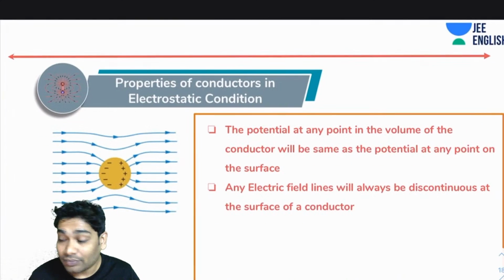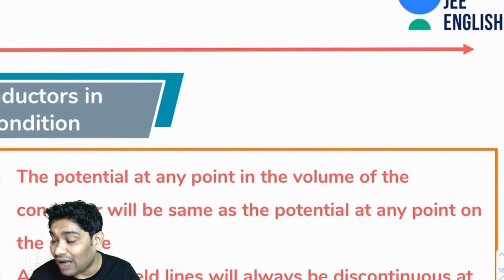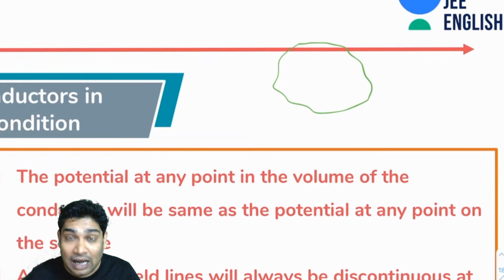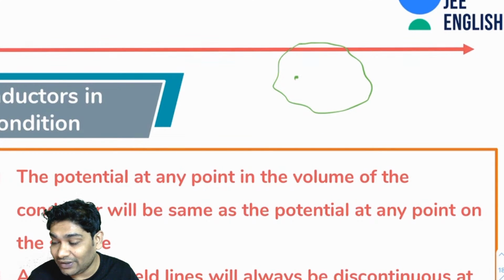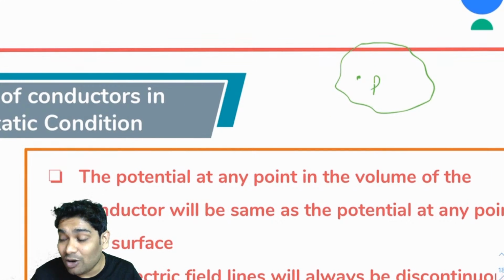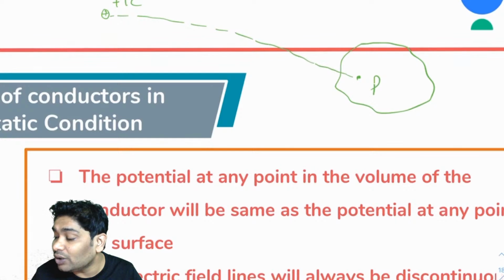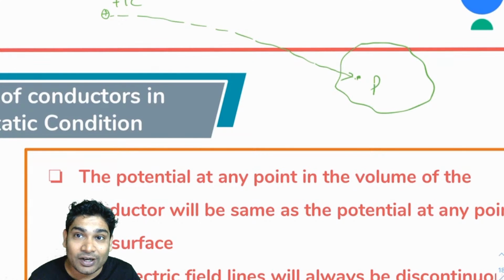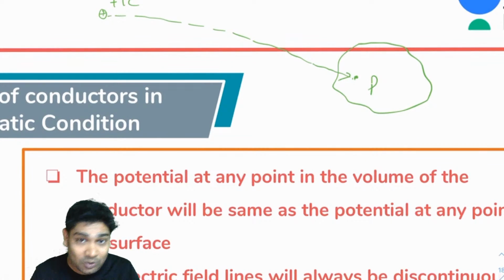Alright, great. Next, let's see some more properties. The potential at any point in the volume of the conductor is the same as the potential at any point on the surface. That is very simple to see if you had a conductor like this. Now, how do you define the potential of some point here? The potential of point P is defined as the amount of work required to get a +1 coulomb charge from infinity slowly to this point, right? That is how you define the potential of a point.